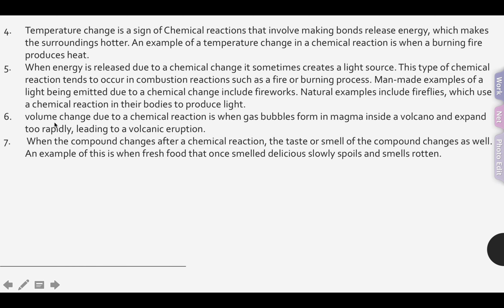And then another sign is volume change. An example of volume change due to a chemical reaction is when gas bubbles form in magma inside a volcano and expand too rapidly, leading to a volcanic eruption. So here a chemical reaction has occurred.